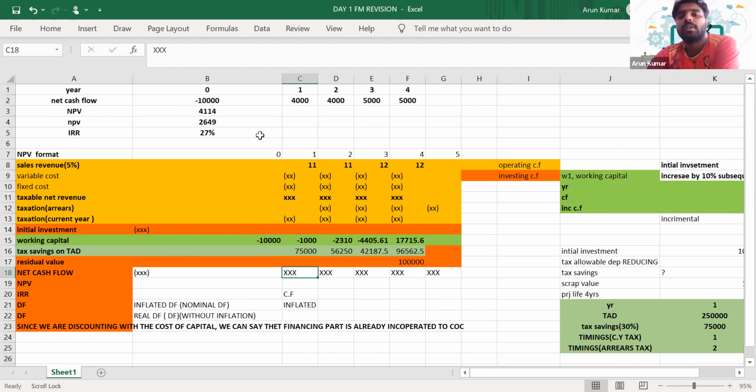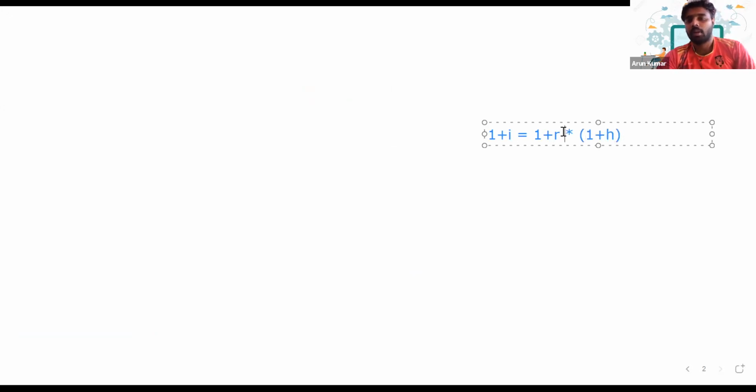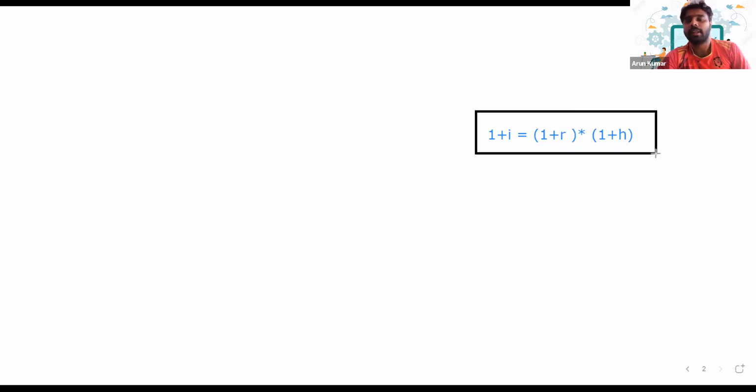Perfect. So how will you calculate the inflated rate of return? 1 plus I is equal to 1 plus R into 1 plus H. This is how we'll calculate the inflated rate of interest.